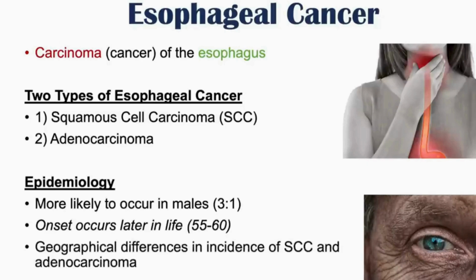Now, there are some geographical differences in incidence of these two types of cancers. In North America, the incidence of squamous cell carcinoma has decreased substantially over the last few decades. However, the incidence of adenocarcinoma has increased due to Barrett's esophagus. We're going to talk a bit more about this later on in this lesson. In other parts of the world, we see higher incidences of squamous cell carcinoma, particularly in Asia. And in individuals who do get esophageal cancer, it is a very poor prognosis with low survival rates.